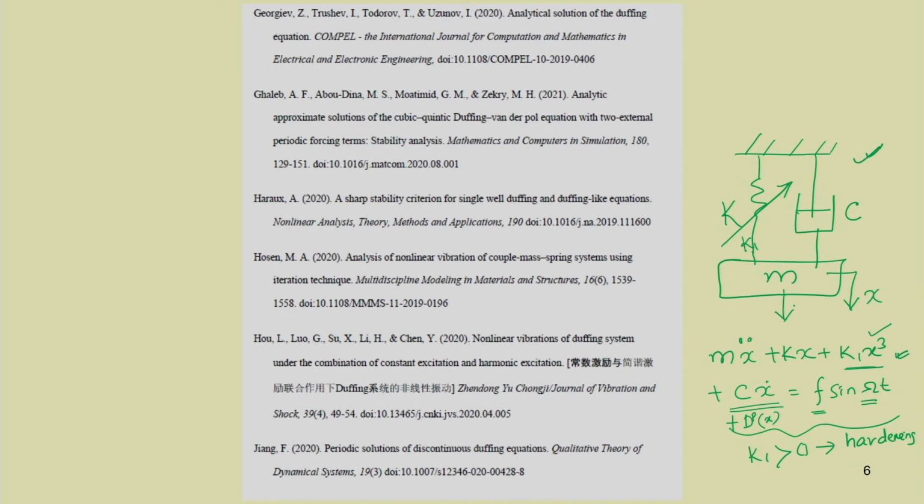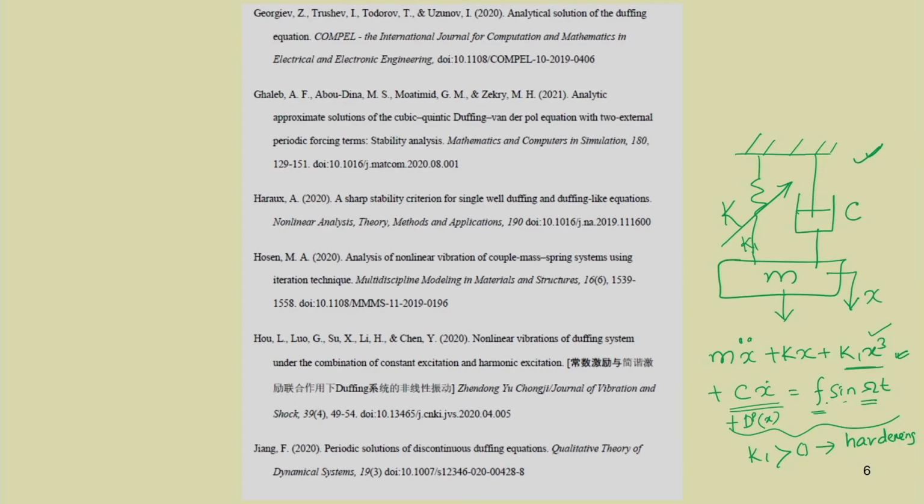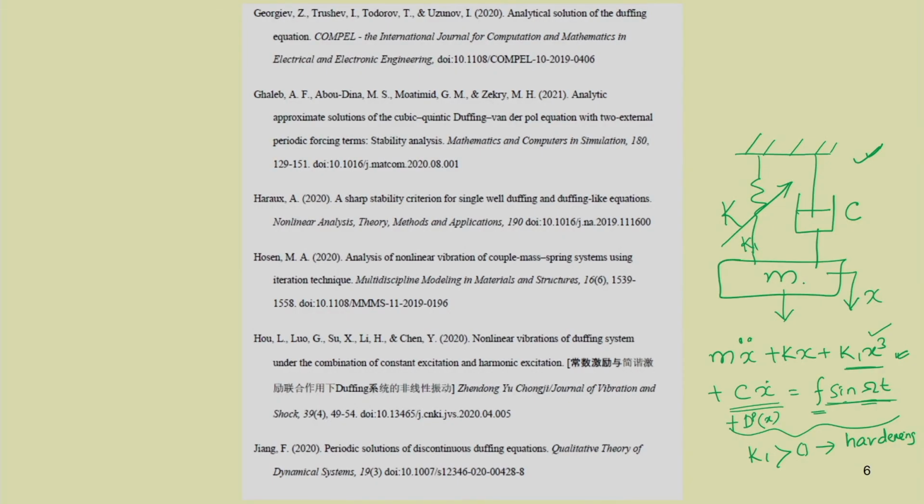So, here the forcing may be taken as a simple harmonic forcing, or it can be taken in many different ways. Two frequencies can be taken or multiple frequencies can be taken, or stochastic type of forcing can be given to the system.